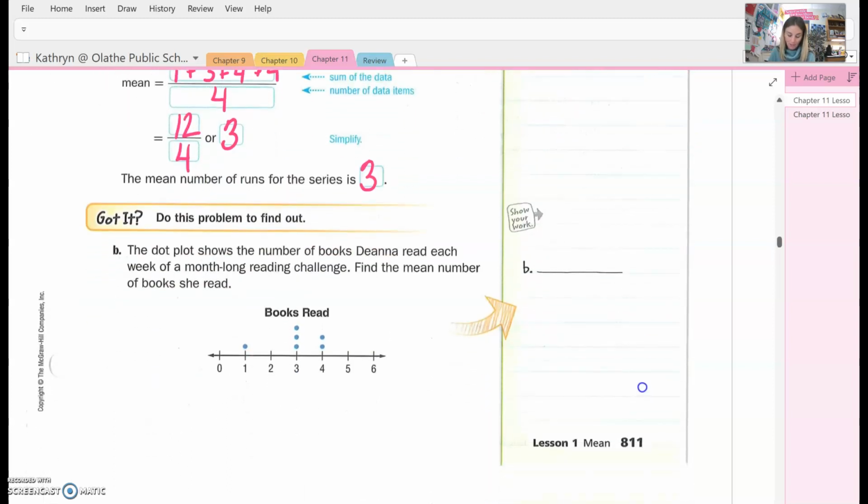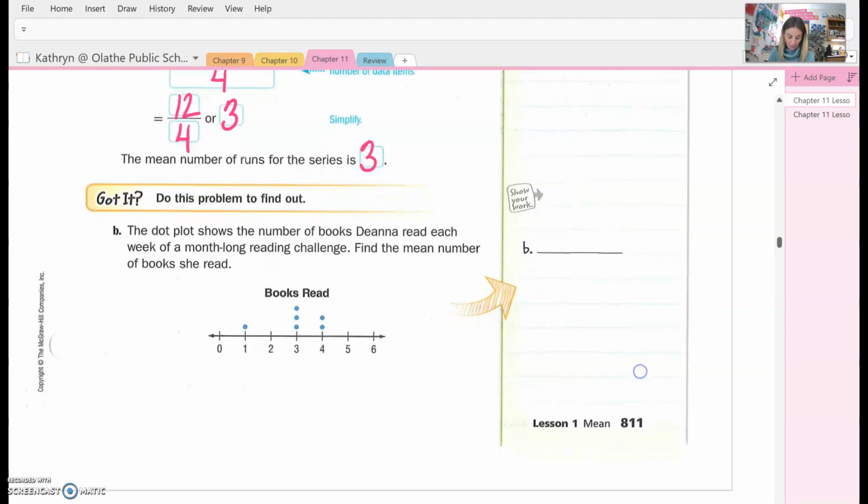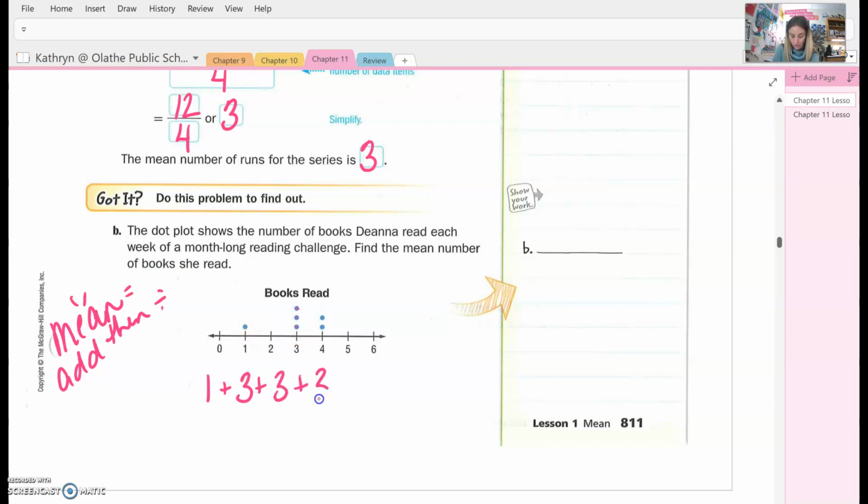All right, let's take a look at this one. It says the dot plot shows the number of books Deanna read each week for the month-long reading challenge. Find the mean. Again, so mean. Add, then divide. Okay, find the average. So here we go. So looks like there's 1 on 1. Looks like there's 1, 2, 3 3s. So 1, 2, 3. And then it looks like there's 2 4s.